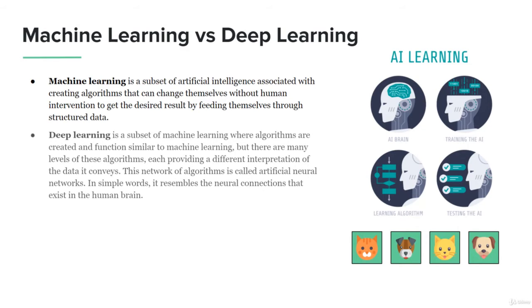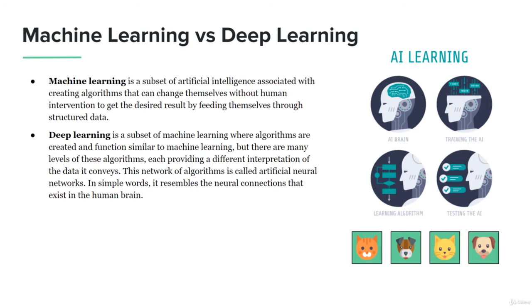So deep learning is a subset of machine learning where algorithms are created and function similar to machine learning, but there are many levels of these algorithms, each providing a different interpretation of the data it conveys. The network of algorithms is called an artificial neural network. We're going to be working with neural networks in this course, and we're going to have a project as well that's going to be working with neural networks, which is going to be exciting for you to get started with.